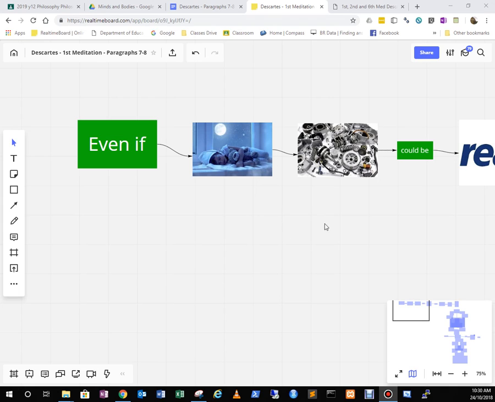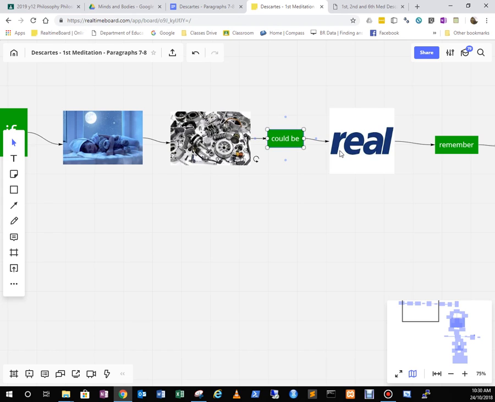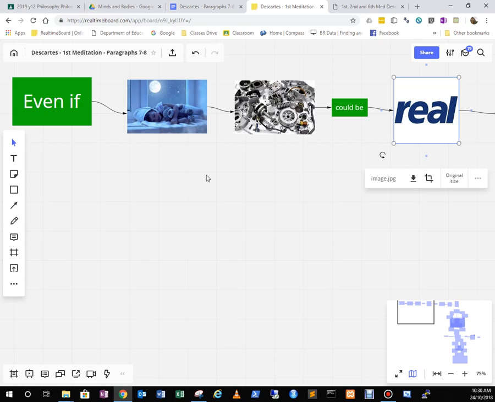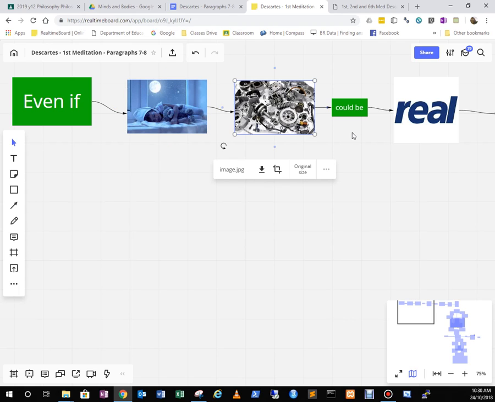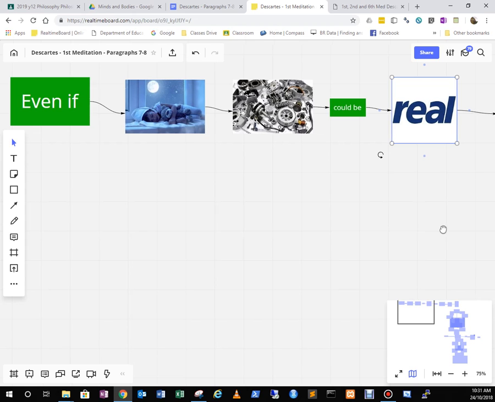All right, so now it's time for the summary. Even if we are dreaming, we know that parts of that dream, not necessarily the dream itself, but components of the dream could be real or based in reality. So the last thing that we read was basically an evaluation of the components: the colors, the shapes, the objects, all the things in the dream had to be based on some kind of composite or reflection of things that really were real. In other words, the fictitious being that could be in our dreams may be a rearrangement of different things, but ultimately things like colors and shapes and form have to be based on something that's real in order for the dream to make sense. So that's a good place to start.